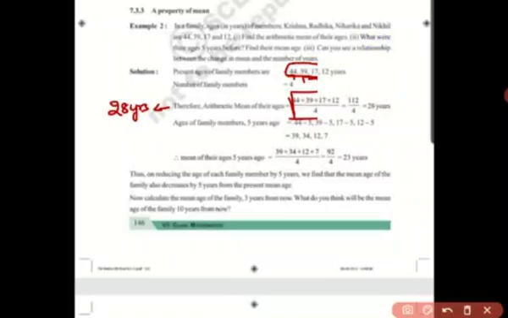We need to do minus 5 from all the ages, right? Present age, suppose, is 15. So for example, if I want to find what the age was 5 years back, you will do minus 5 to this present age of 15. You will get 10, that means your age was 10 years, 5 years back.